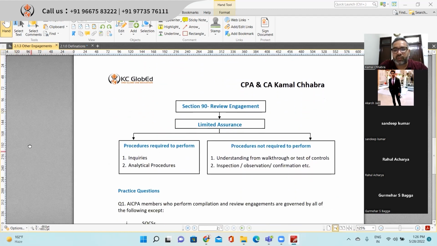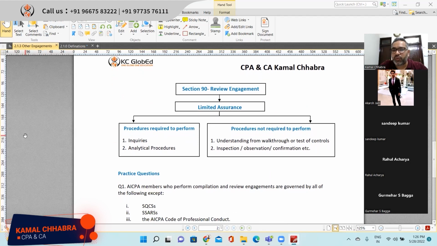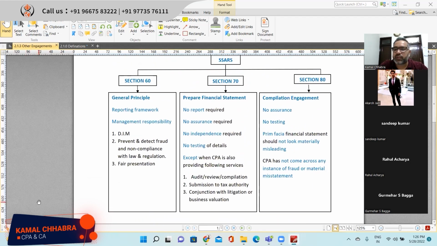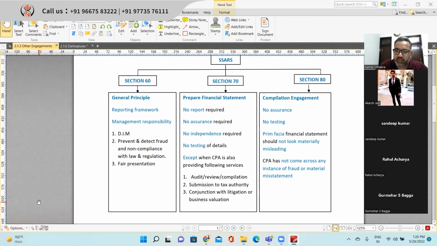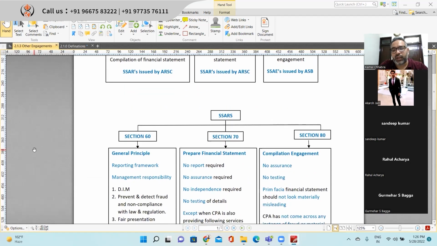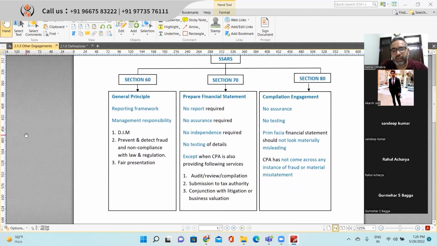Right. Now coming to section 90, which is the review engagement. So sections 60, 70, and 80: 60 is for general principles, 70 is for the preparation of financial statements, 80 is for the compilation engagement. Section 90 is for the review of financial statements, right? This is not an attestation engagement. This is a review of complete financial statements, right? Limited review, quarterly review, half-yearly review, which we do, right?